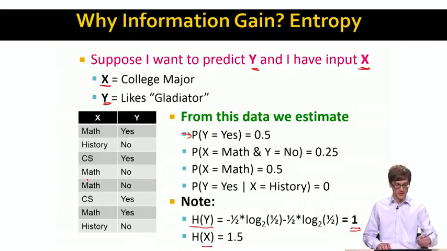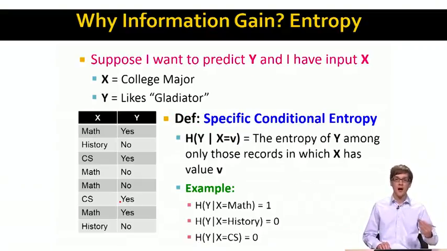In a similar way, I could also compute the entropy of X. X here takes 3 different values: math, history, CS, and that's it. So I would say, what fraction of times does X take the value math? Take that probability and multiply it with the log. What fraction of times does it take the value CS? And what fraction of times does it take the value history? That's the idea of how we compute entropies on a given data set.